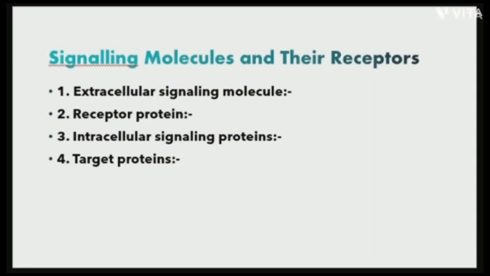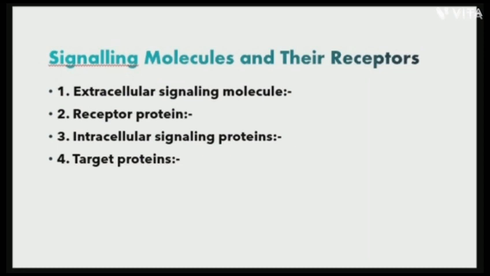Signal transduction through membrane receptors requires four parts. First one is extracellular signaling molecule. Extracellular signaling molecule is produced by one cell and is at least capable of traveling to neighboring cells. Second one is receptor protein. Cells must have cell surface receptor proteins which bind to the signaling molecule and communicate inward into the cell.